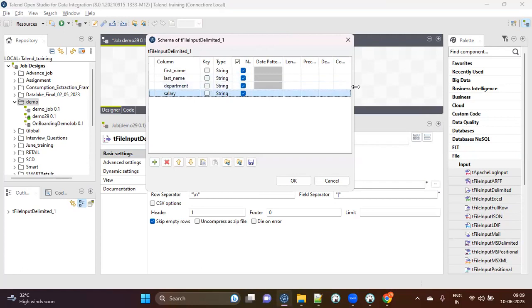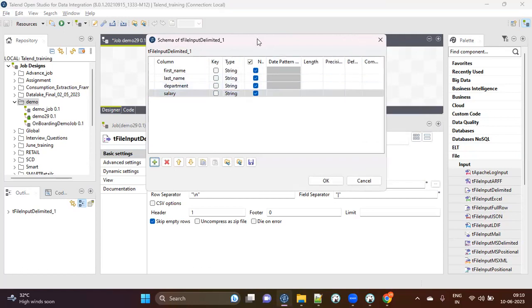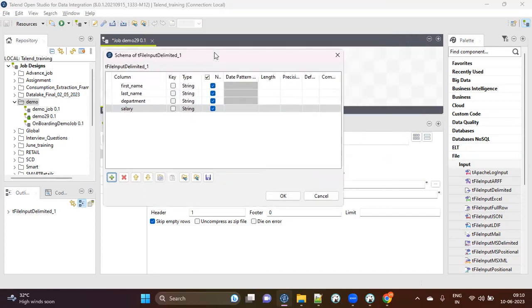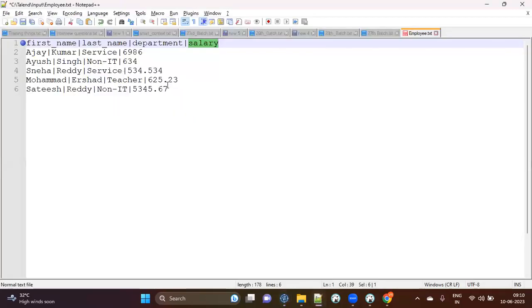Now, along with the column names, as I told you, everything is going to be structured. In Talend, as in a database, you cannot keep anything anywhere. You have to properly define what is what, and then only you can keep it. So first name is string, last name is also string, department is also string, that is fine. But salary is not string. It is a number, correct? It is a decimal number. Yes or no, guys? You can see there are decimal points here.